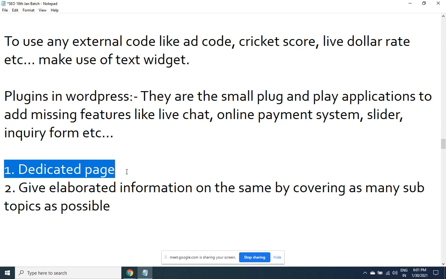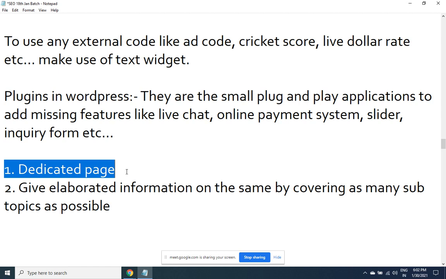So what I'll do in that page, let me provide some 5 to 10 quotations meant for 1 year babies. Below that I have to provide divisions. First birthday wishes for baby boy, some 10 quotations under it. First birthday wishes for baby girl, another 10 quotations. Like this you need to divide the information. Such pages become the first choice for the search engines to be placed on the top.